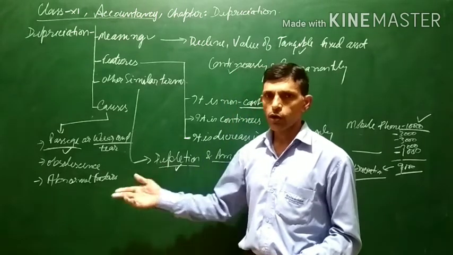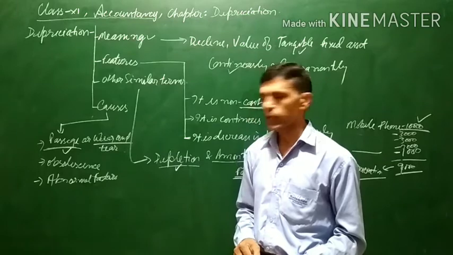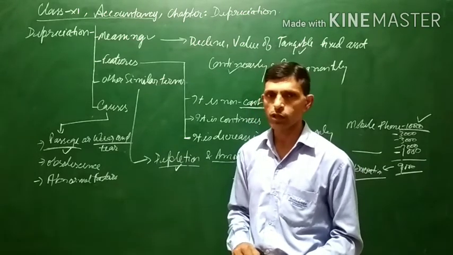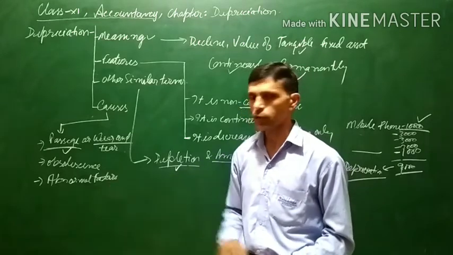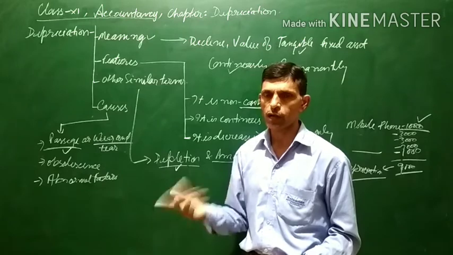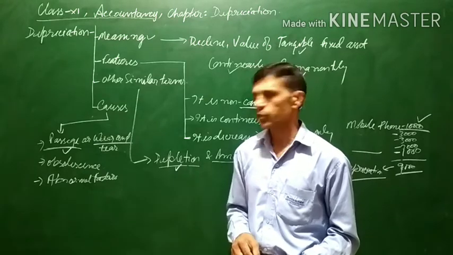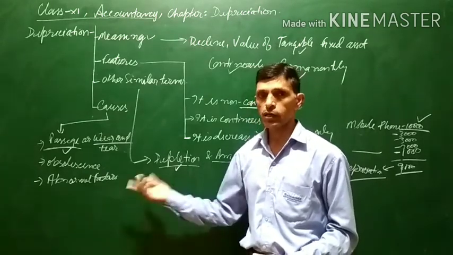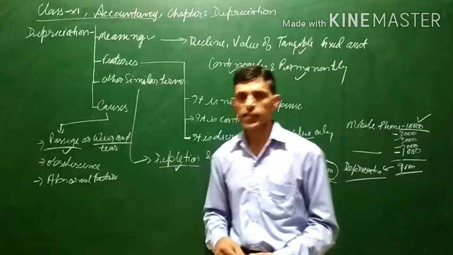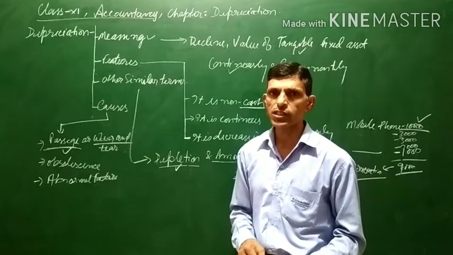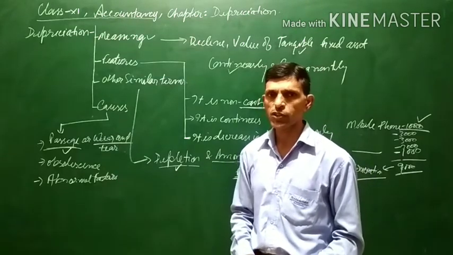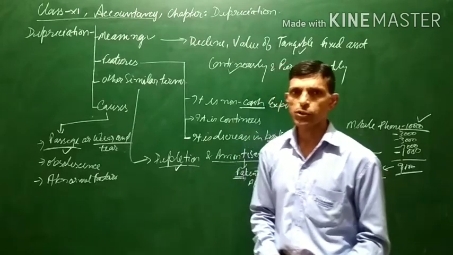So this is because of an abnormal factor. The value of the assets will decline because of these abnormal factors. An earthquake can be there, a flood can be there, a war can be there. There can be so many reasons, and there will be a decline in the value of the asset, which will again be considered depreciation.